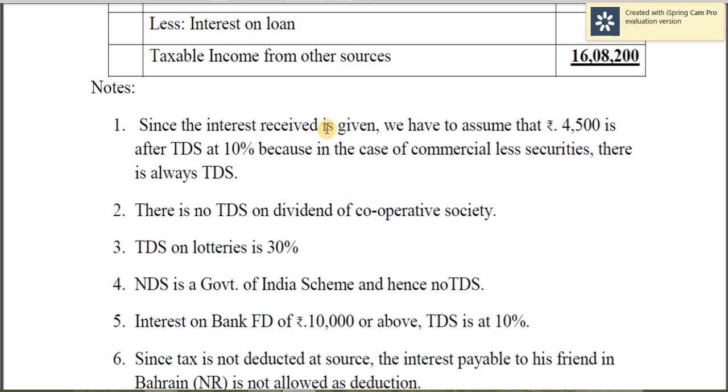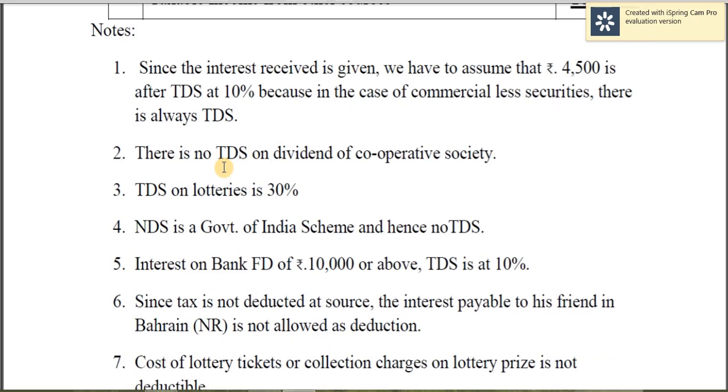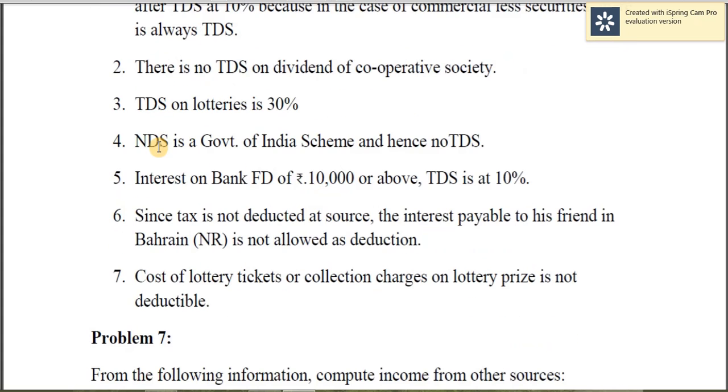Since the interest received is given, we have assumed that 4,500 is after TDS at 10%, because in the case of commercial tax securities, there is always TDS. There is no TDS on dividend of cooperative society. TDS on lotteries is 30%. National Deposit Scheme is a Government of India scheme and hence no TDS. It is considered to be a taxable government security.